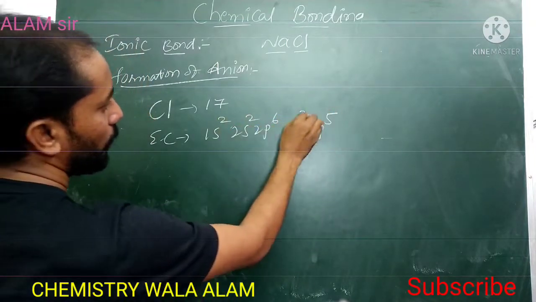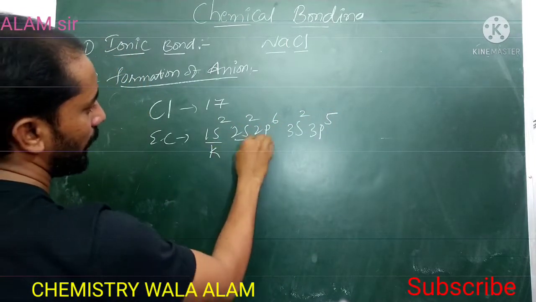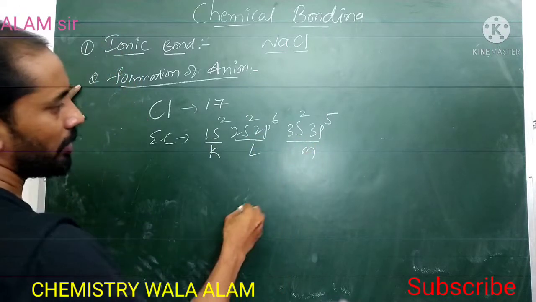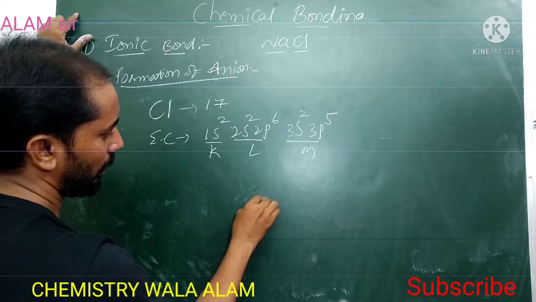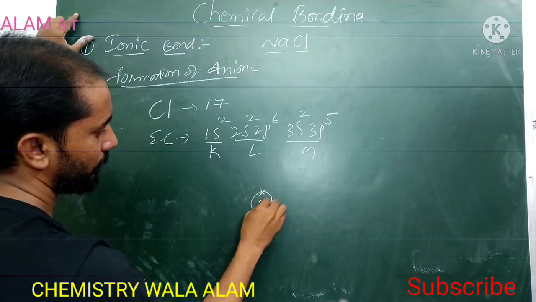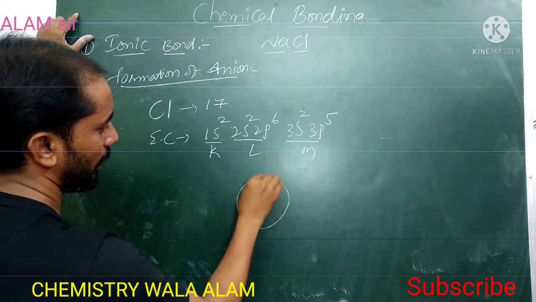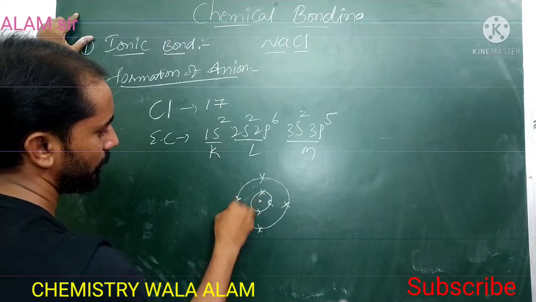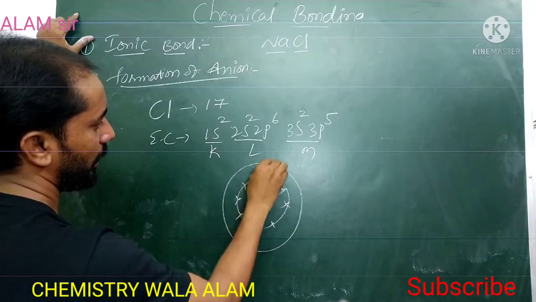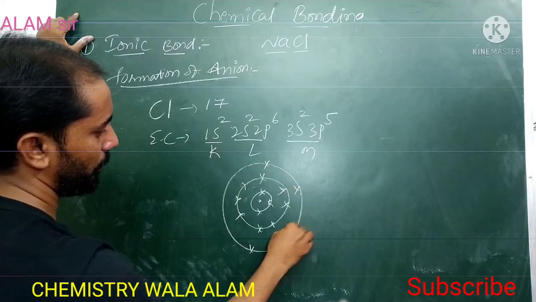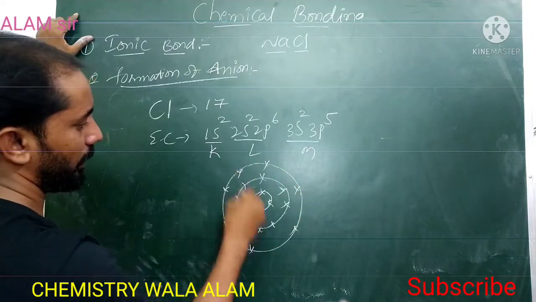The K shell contains 2 electrons, the L shell contains 8 electrons, and the M shell contains 7 electrons: 1, 2, 3, 4, 5, 6, 7.